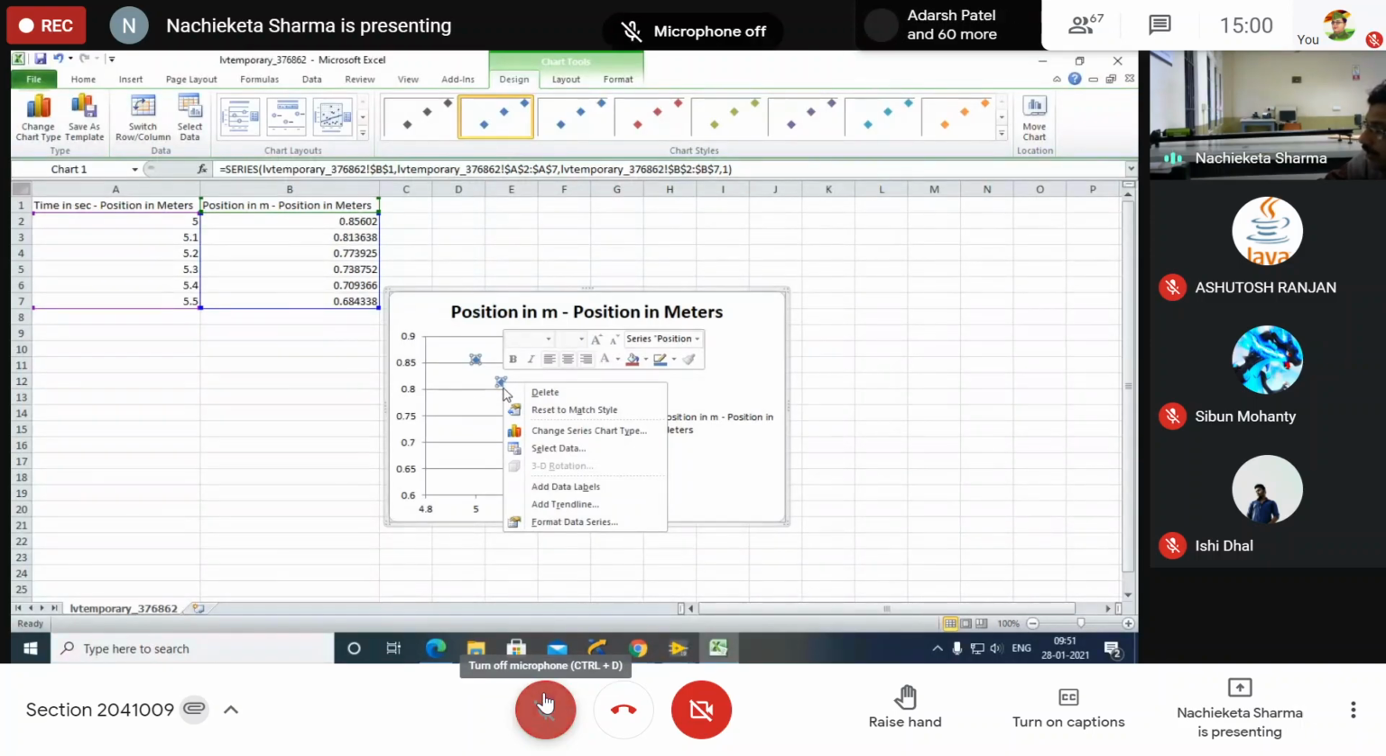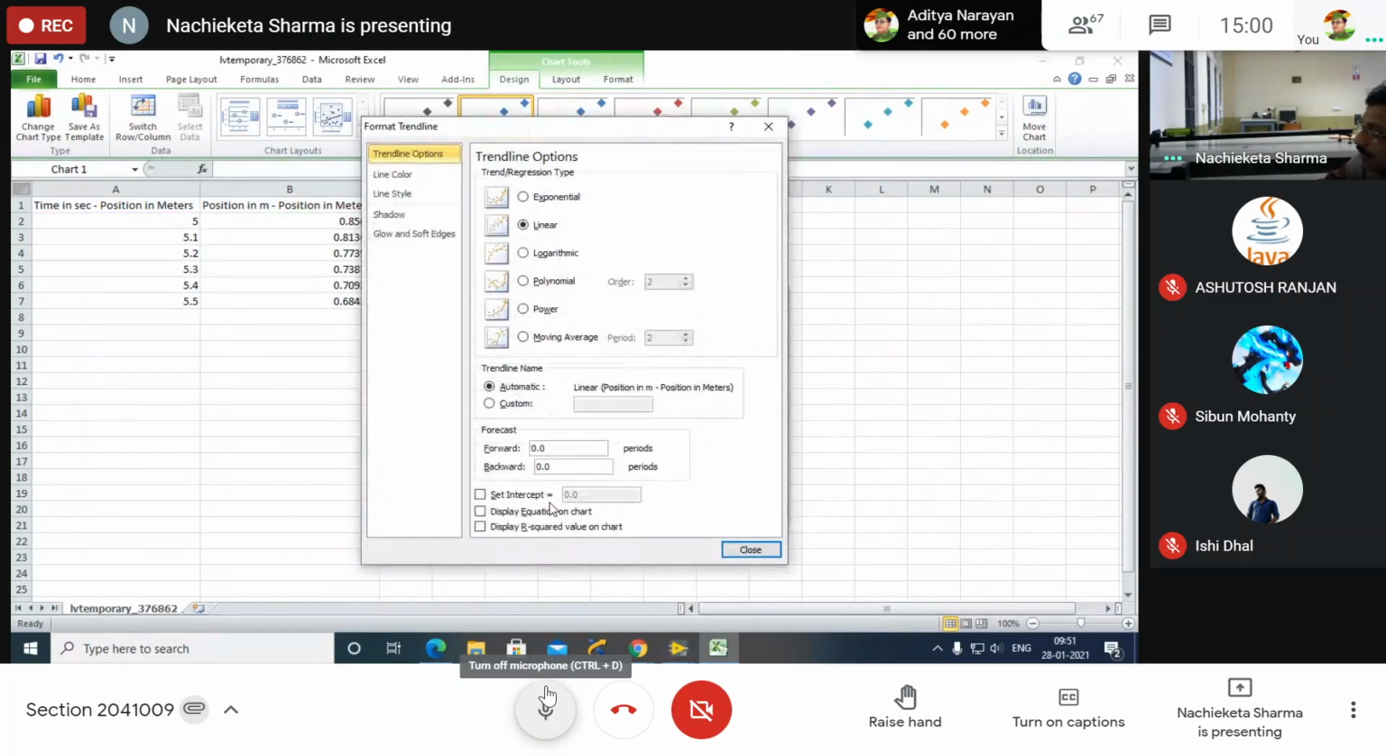Are you clear? Then add trend line. Yes, add trend line. Then you have to click on polynomial. Then display equation on chart. Yes, okay. Then you have to close it.